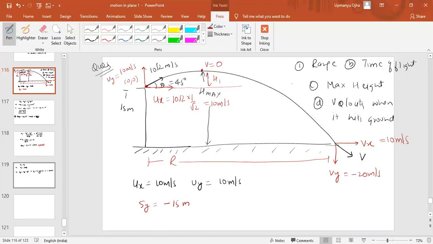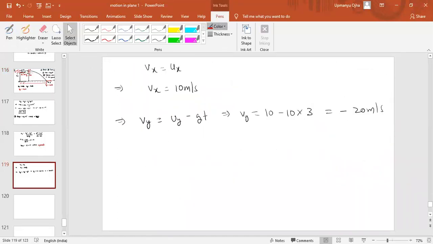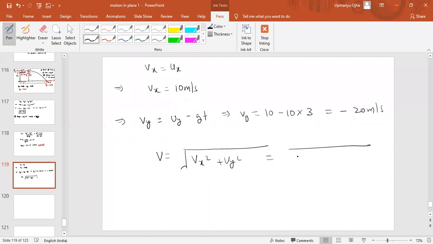So what is the velocity? The velocity V will be equal to square root of Vx square plus Vy square. Square root of 10 square plus minus 20 whole square, means root of 500 meter per second is the velocity.